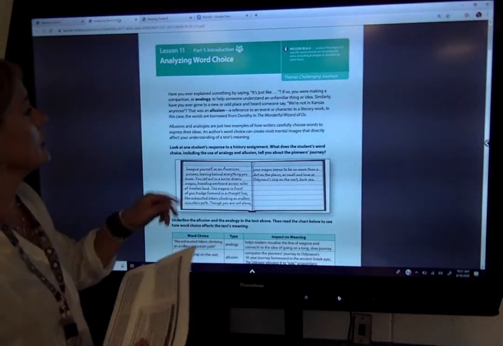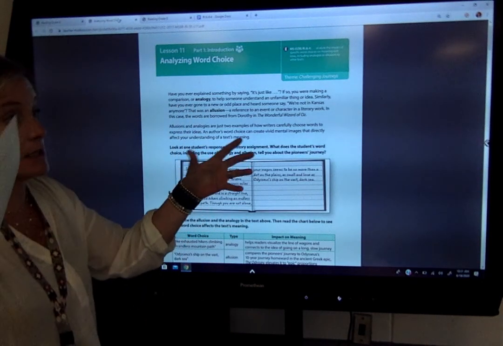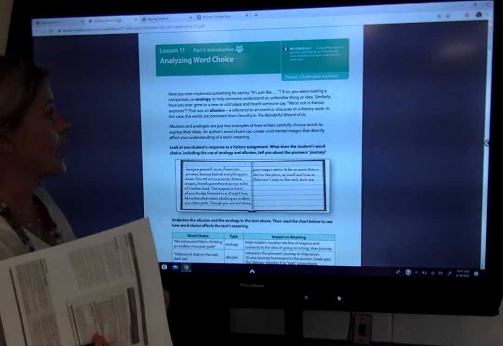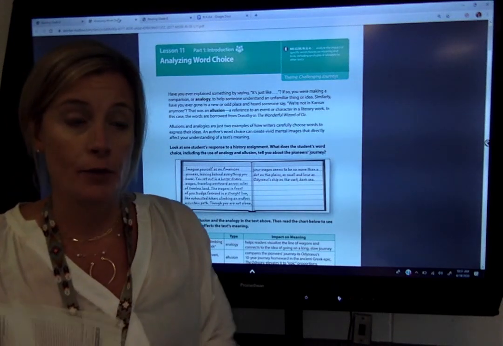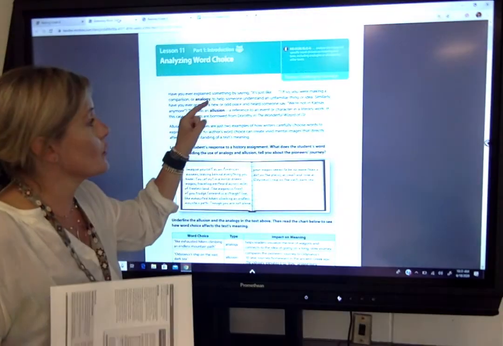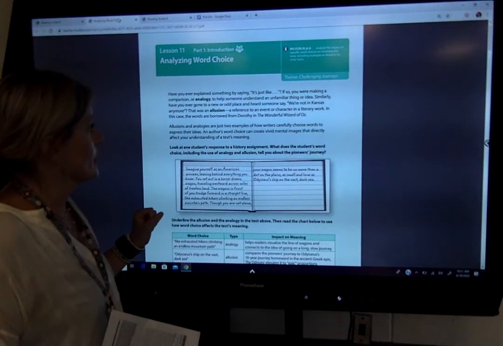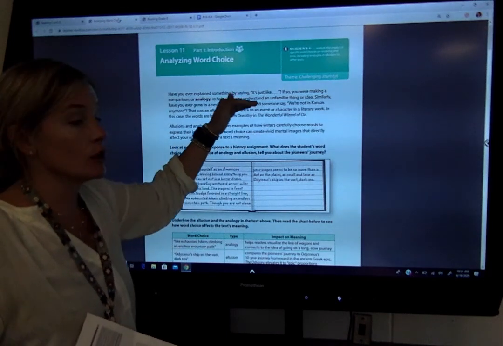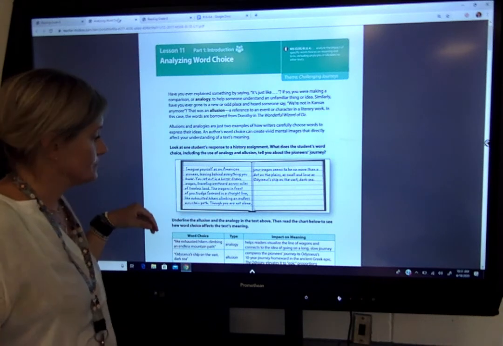Okay, we know that an analogy is when you compare something to something else. It's to help someone understand an unfamiliar idea. Now, an allusion also is made to help the reader understand, but it is a reference to an event or a character in a literary work. So if you heard somebody say, "We're not in Kansas anymore," that is an allusion to The Wizard of Oz.